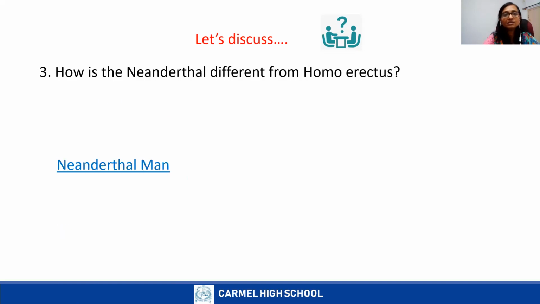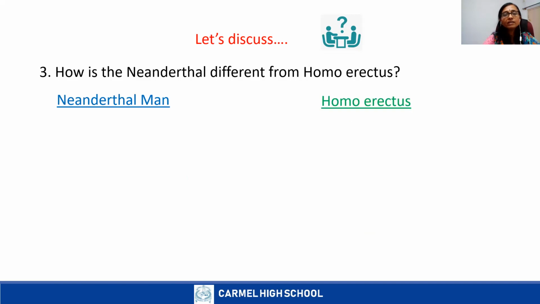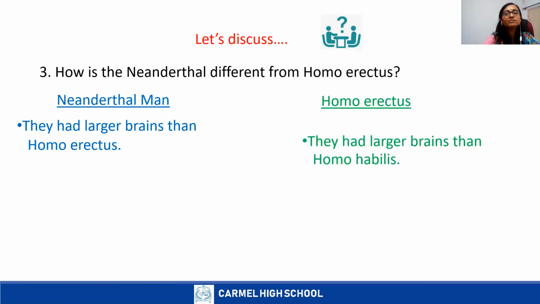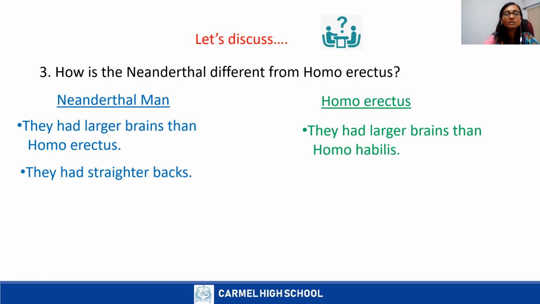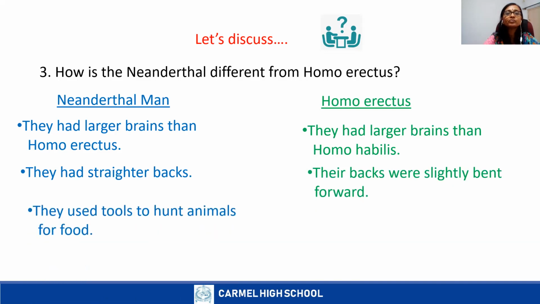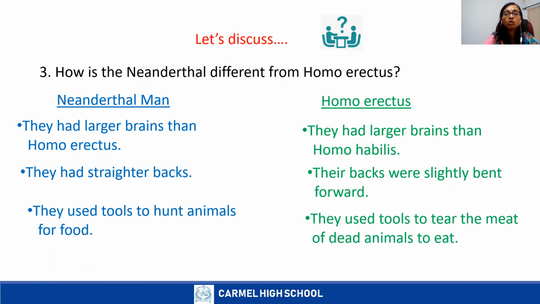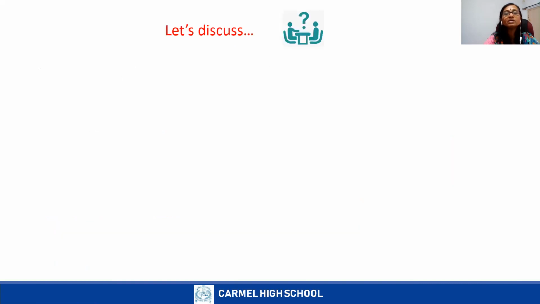So let us see the points. The difference between Neanderthal man and Homo erectus. Neanderthal man had larger brains than Homo erectus. He had larger brains than Homo habilis. Neanderthal man had straighter backs. Homo erectus backs were slightly bent forward. Neanderthal man used tools to hunt animals. Homo erectus used tools to tear the meat of dead animals to eat. So these are a few differences between Neanderthal man and Homo erectus.